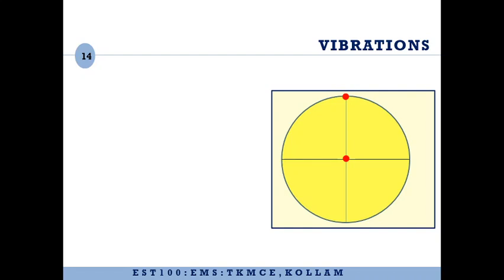Now we need to prove this mathematically. Visually it appears to us as a case of simple harmonic motion. However, we need to prove this mathematically. And proving mathematically that any particular problem is a case of simple harmonic motion simply means that we have to see whether the governing differential equation of the problem is of the form x double dot plus omega square x is equal to 0.